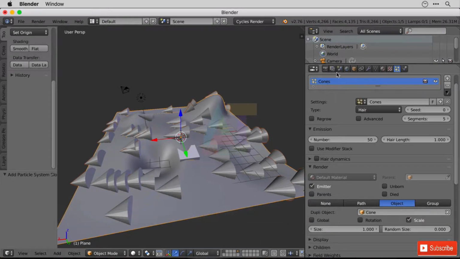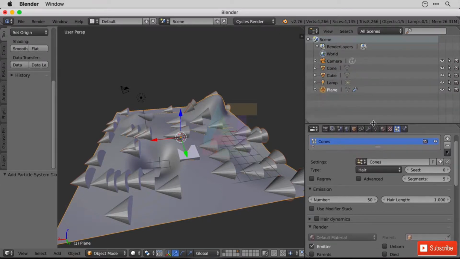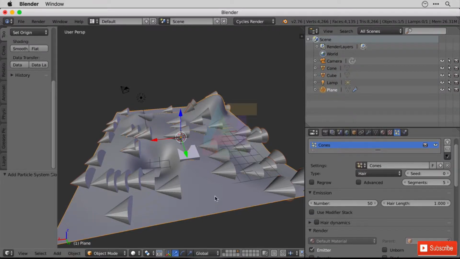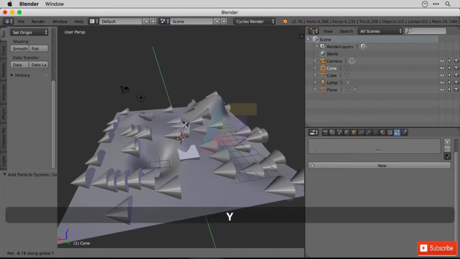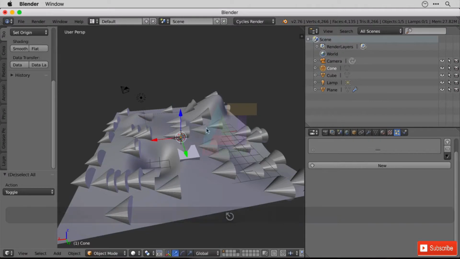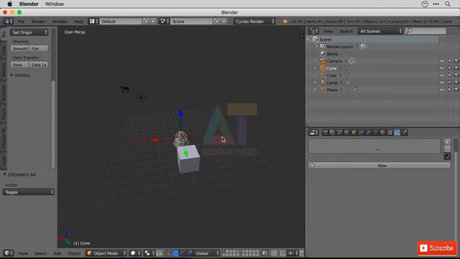Now I've got to find the original cone. Rather than hunting for the cone, I'm just going to select it in the outliner. And I'm going to rotate it, and let's rotate it around the Y-axis. Okay, I seem to have problems rotating it. It is rotating. Yes, of course.